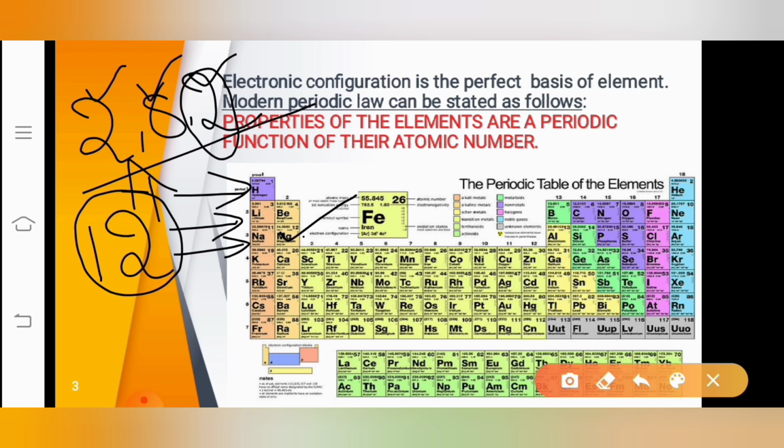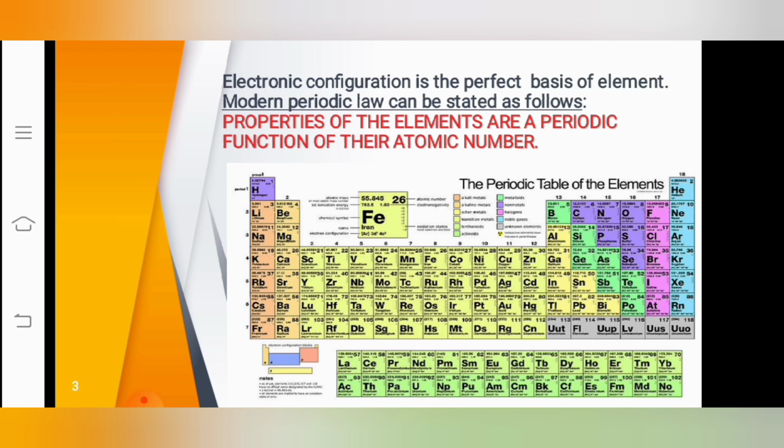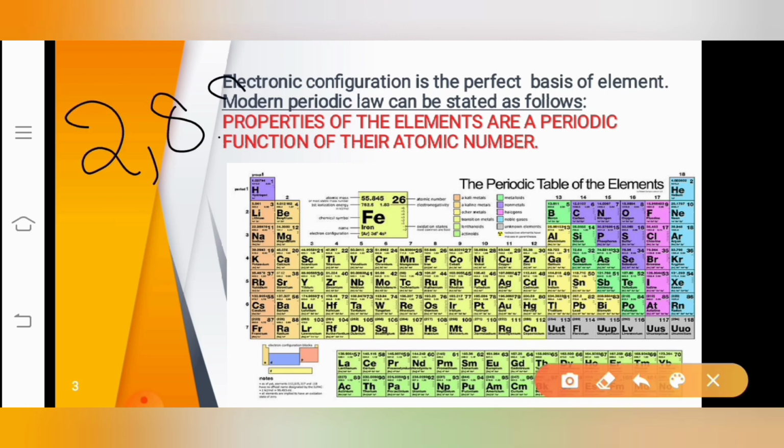But the thing I am going to tell you here is that by looking at the electronic configuration, you can find where that element is present in the periodic table. How can you find out? If you have the electronic configuration 2, 8, 2, you can tell it is first, second, third, meaning it belongs to the third period.